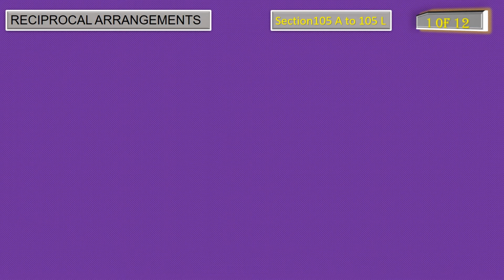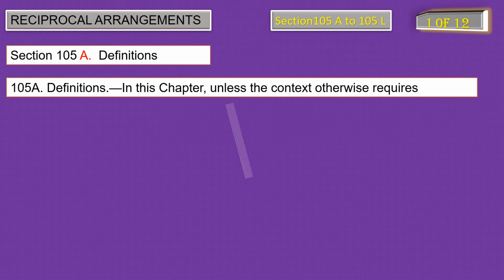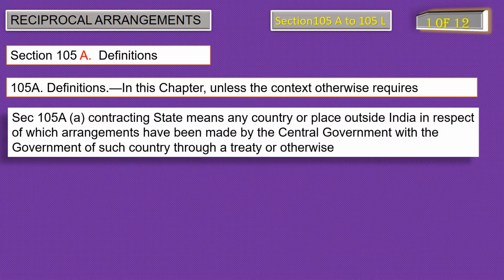Let's cover the first point, section 105A, definitions. Clause A of 105A says, contracting state means any country or place outside India in respect of which arrangement has been made by the central government with the government of such country through a treaty or otherwise.